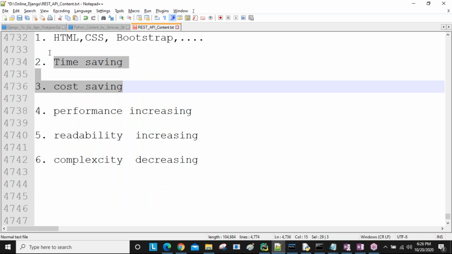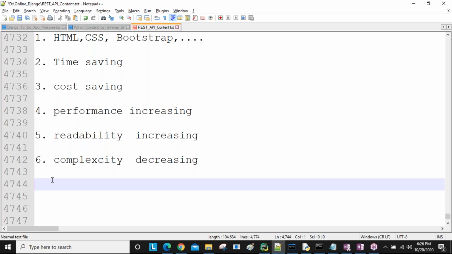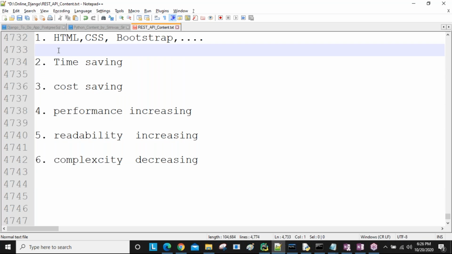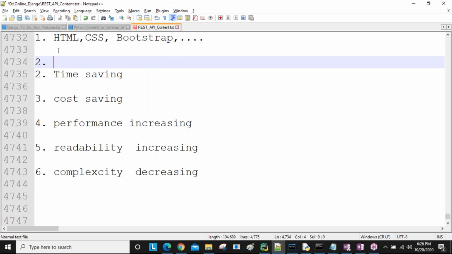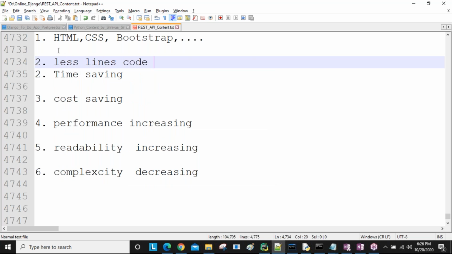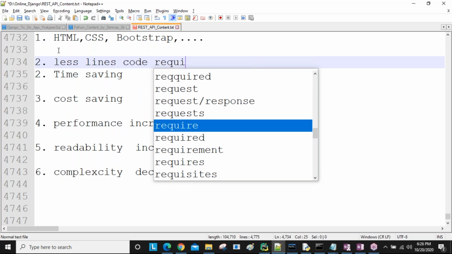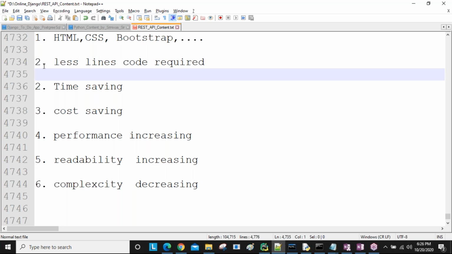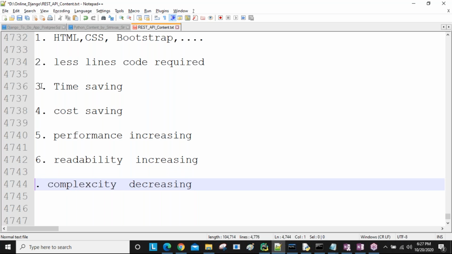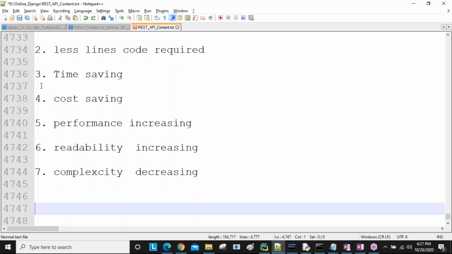Less lines of code is required. Because of less lines of code only, you are getting all these benefits, sir. Actually, you can take that as the second point. So less lines of code is required. Are you understanding, sir? This is the third point, this is the fourth point, this is the fifth point, the sixth, and now the seventh. These are all the benefits if you are learning REST API, sir.